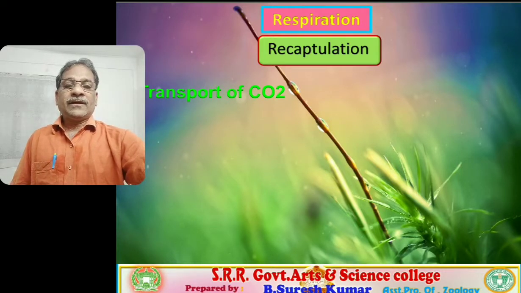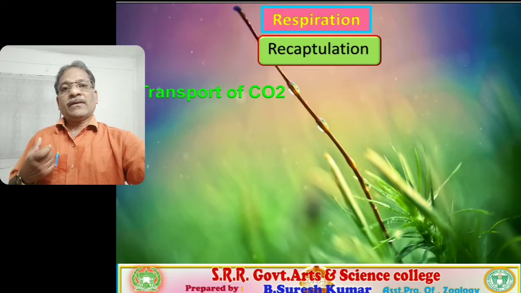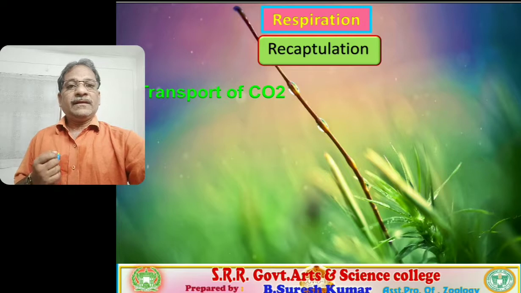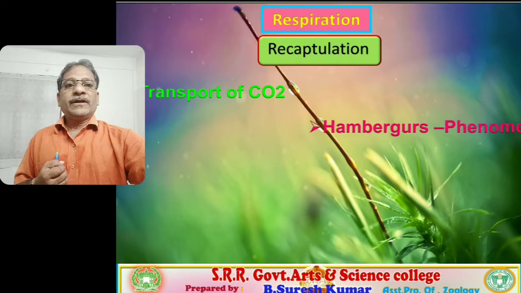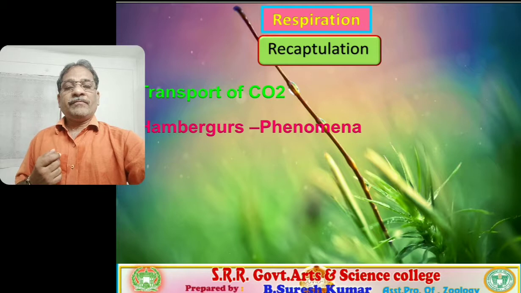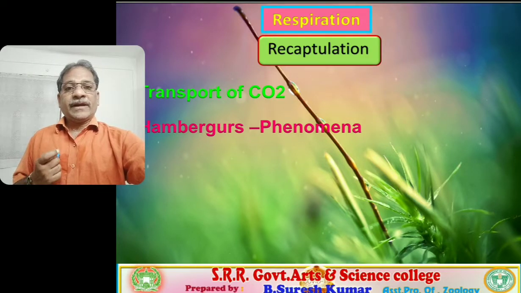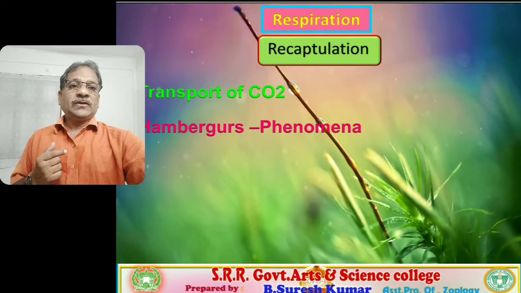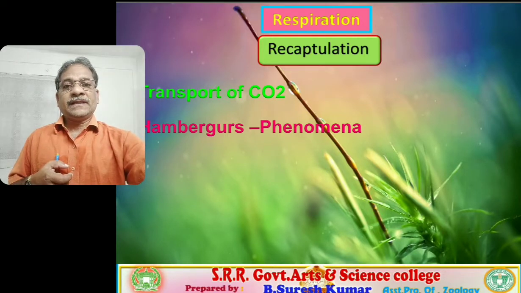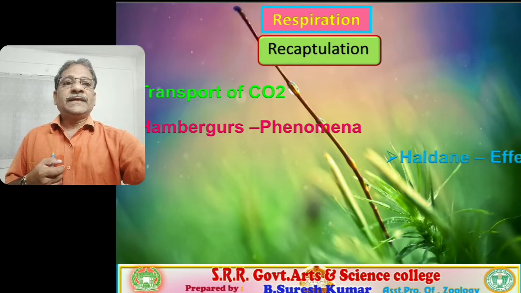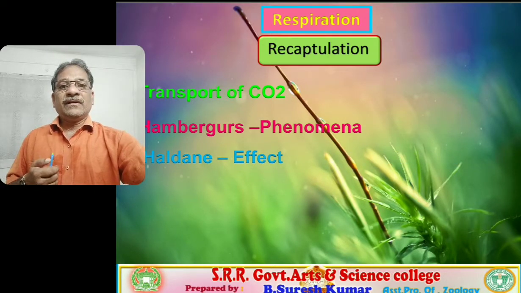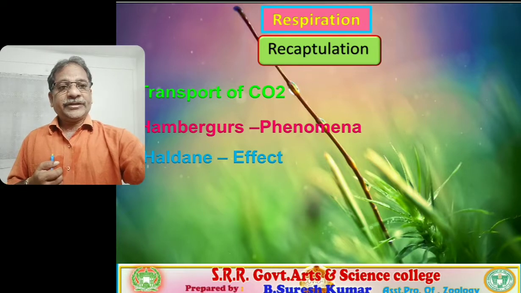In what way the carbon dioxide is to be transported, we completed in that lesson. As part of that, we finished Hamburger's phenomenon. So the mechanism of carbon dioxide transport through erythrocytes is mediated by Hamburger's mechanism. Besides that, we also learned about the Haldane effect.